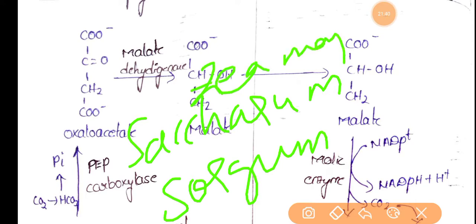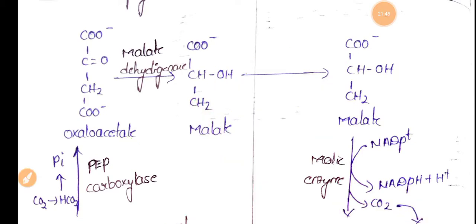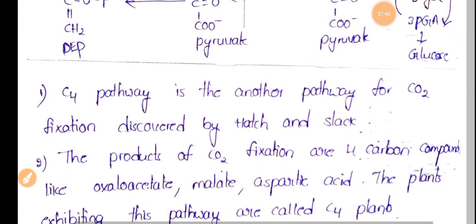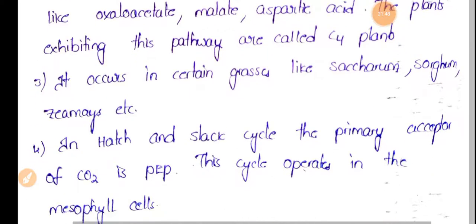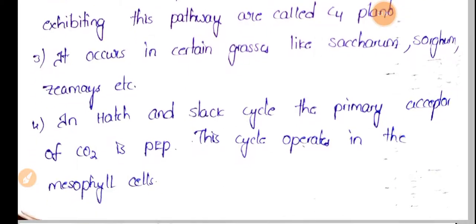So these kinds of plants are C4 plants. That means these kinds of plants are involved in the C4 cycle. In these plants we can see the C4 cycle, and here all the